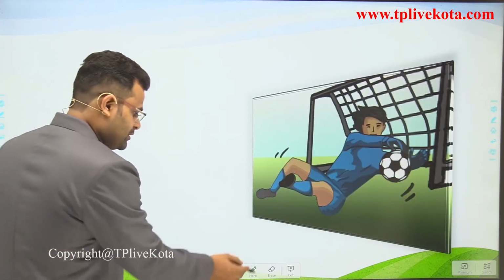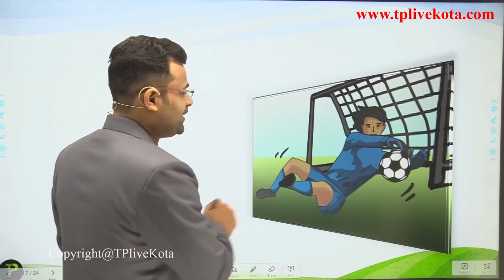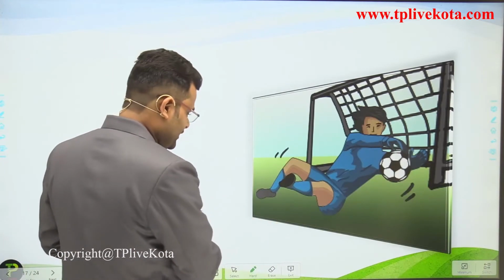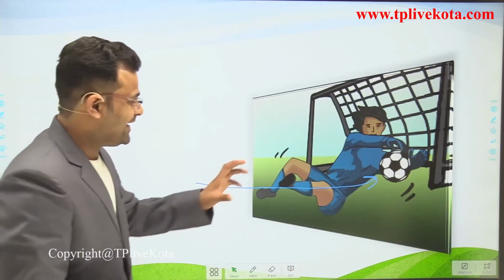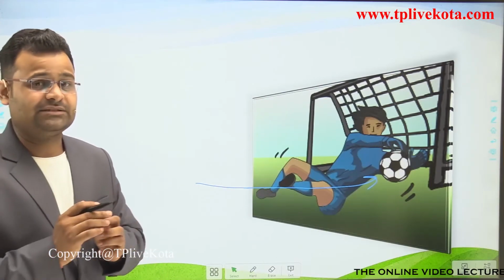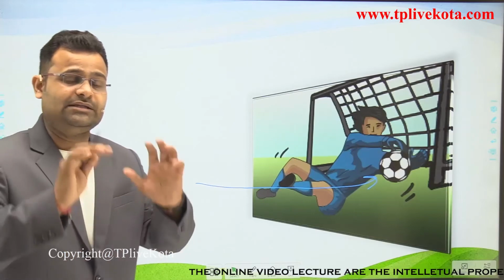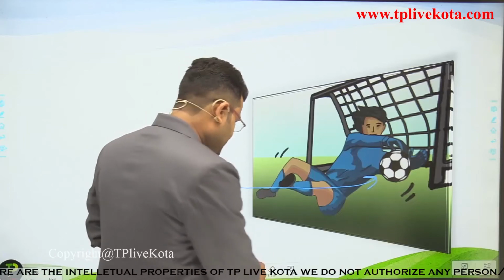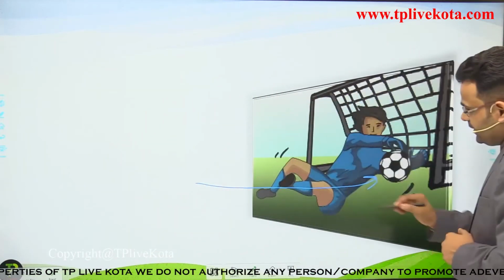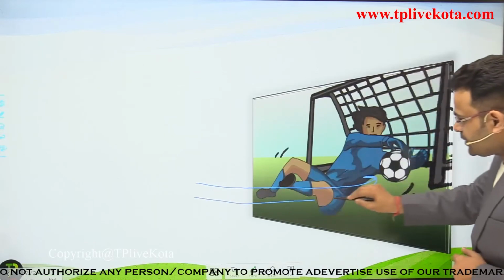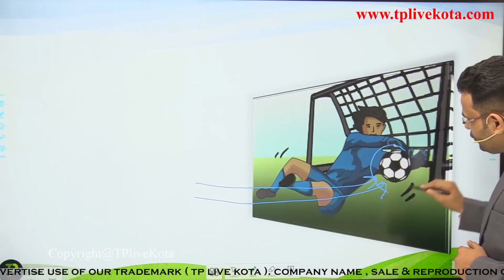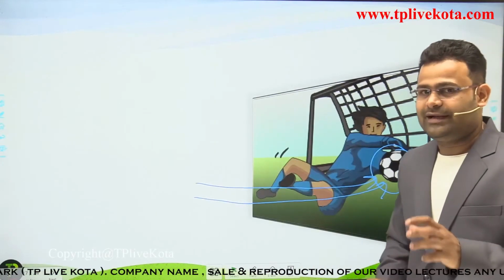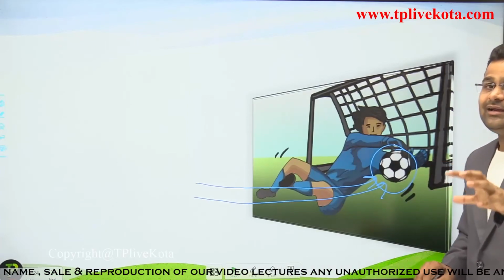What happens in a football match? The ball comes in this direction, and the goalkeeper catches the ball by applying some force. When the goalkeeper applies force, after applying it, the ball will become at rest. The ball will become at rest position.